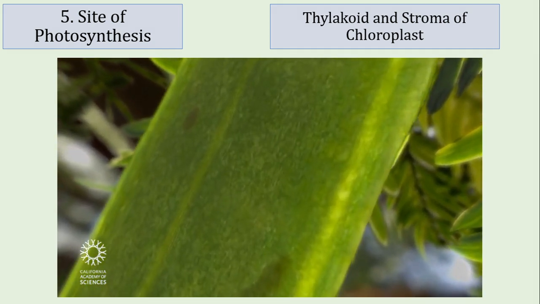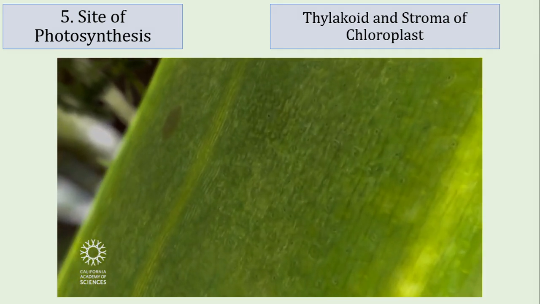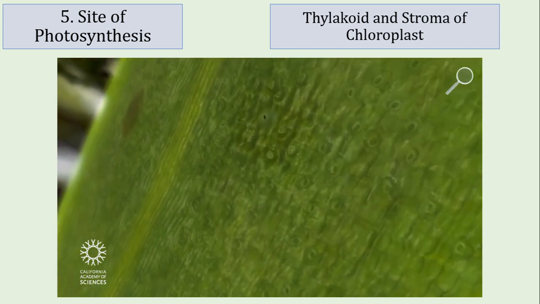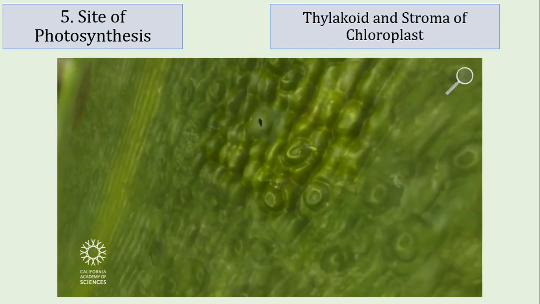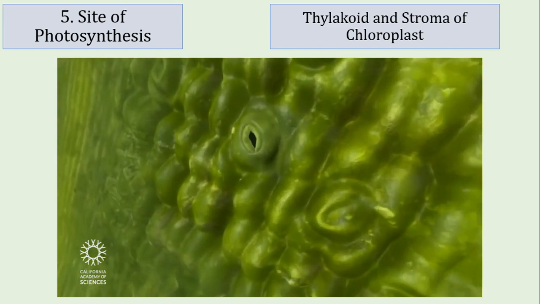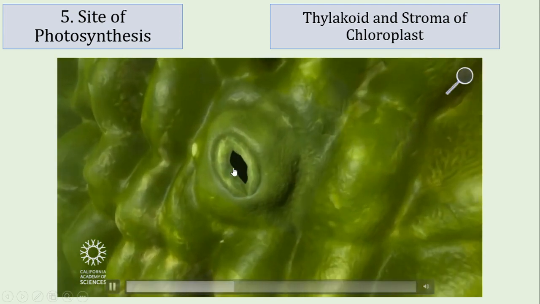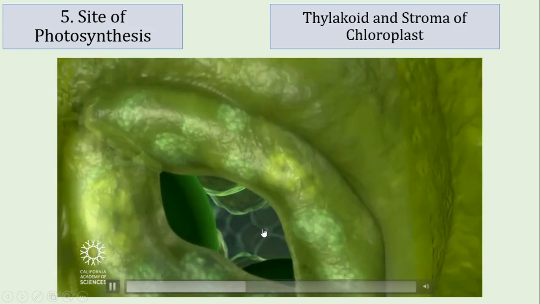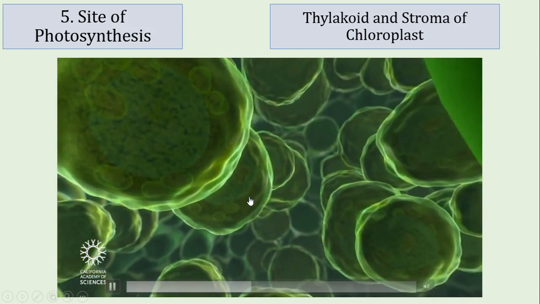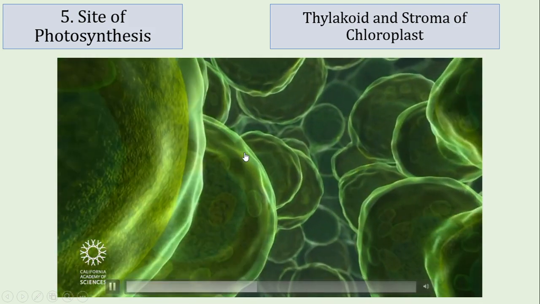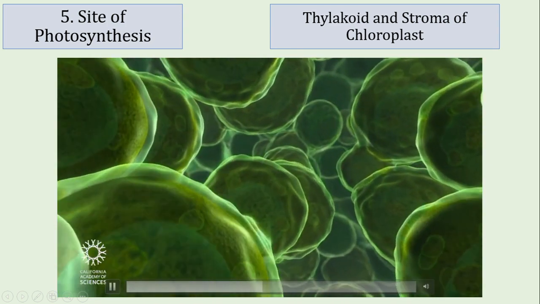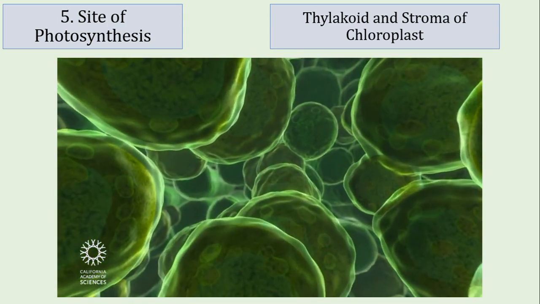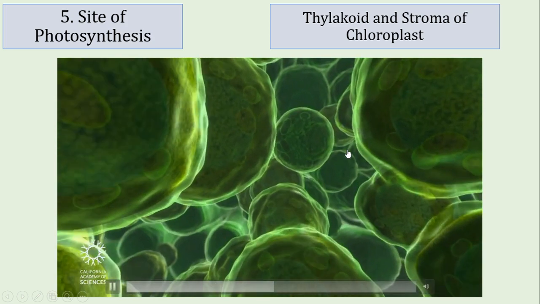We are going into the leaf from the lower epidermis through the pore of stomata. That is the pore of stomata. We are entering into the plant leaf. We see numerous spongy parenchyma cells, spherical cells, green in color because they are rich in chloroplast.